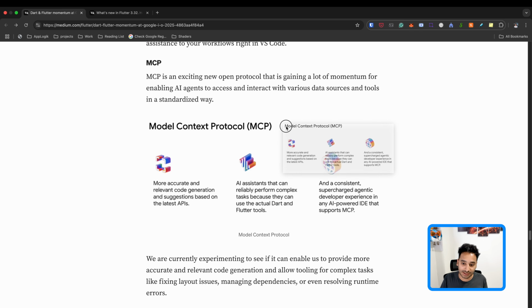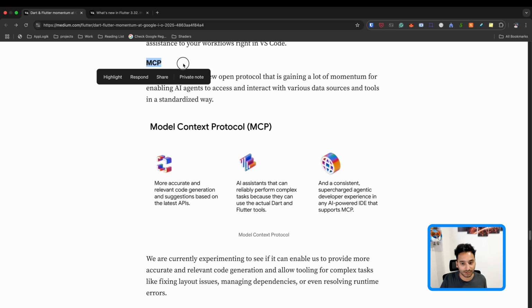This is an important thing in my opinion: to have a protocol for LLMs and AI agents. There is the Model Context Protocol for code generation and development-related things, and Flutter is going to follow the standards designed by MCP.